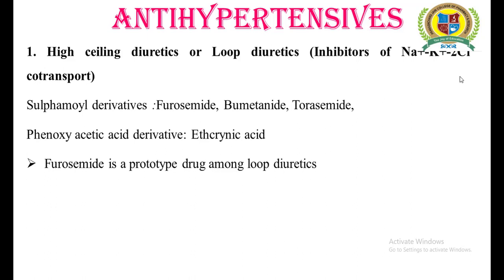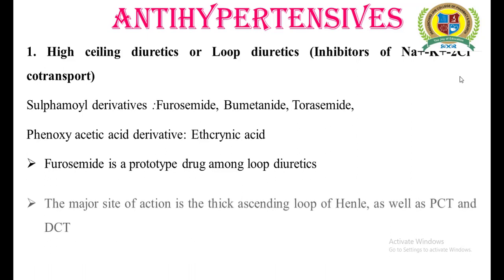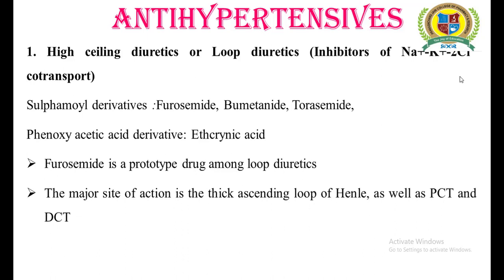Whenever we say furosemide is the prototype drug of the loop diuretics, it means that if we study the properties of furosemide, most of its properties are similar to those of the remaining drugs. The major site of action, as we discussed earlier, for the loop diuretics is the ascending loop of Henle, but it also acts on the PCT and DCT.